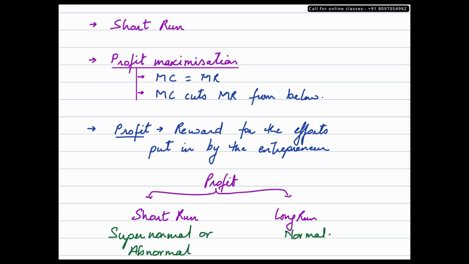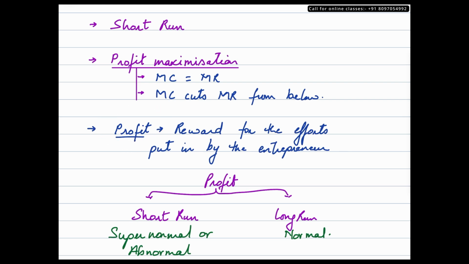Now, what is profit? Profit is basically the reward that an entrepreneur would get for all the headache he takes of arranging the factors of production and running the entire show. So profit is his reward. Like all other factors, land earns rent, labor earns wages, capital earns interest. Likewise, an entrepreneur or enterprise earns profit.